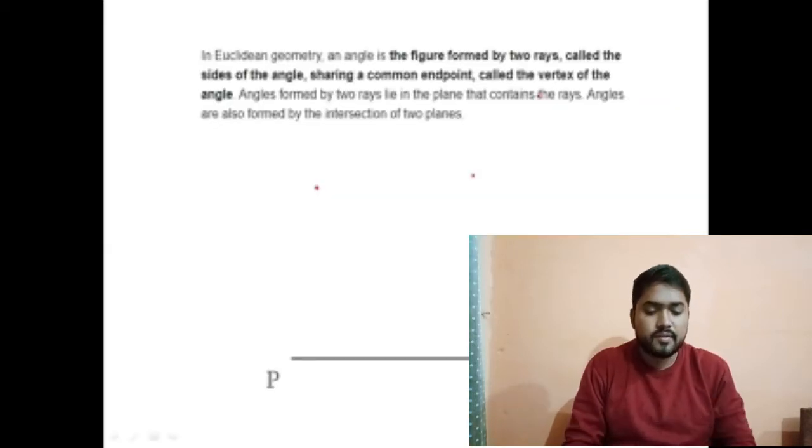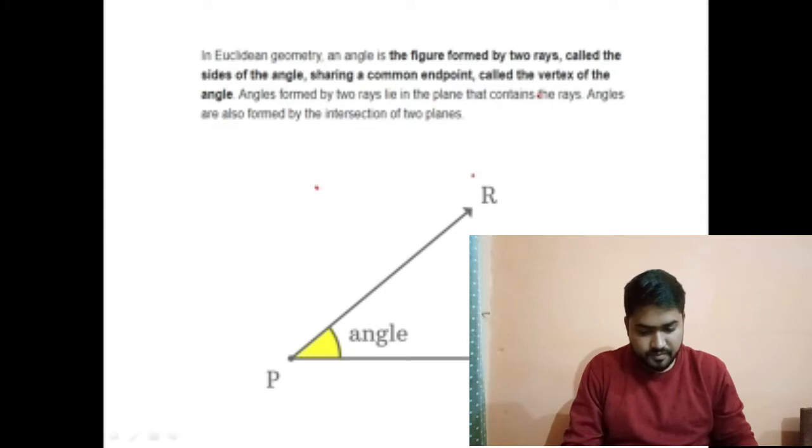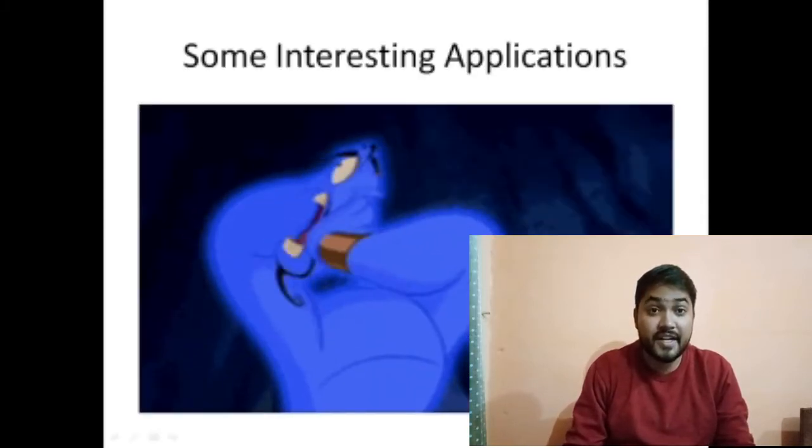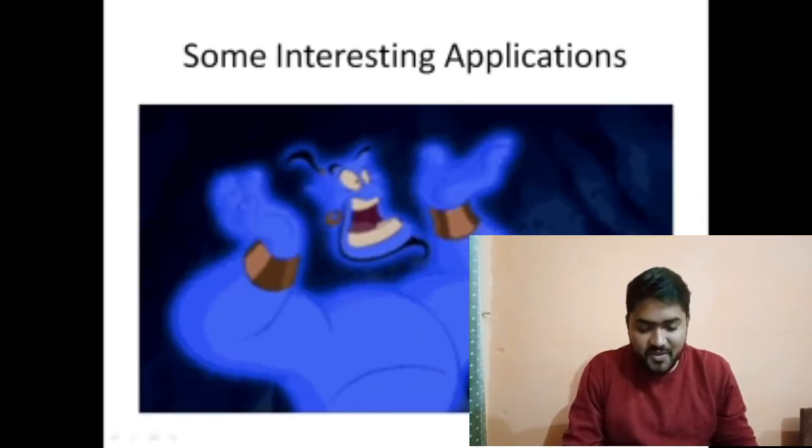Let's start with angle. What is an angle? The measure of rotation of a particular ray from its initial to final position is called an angle. Let's move further and see some interesting applications of trigonometry.